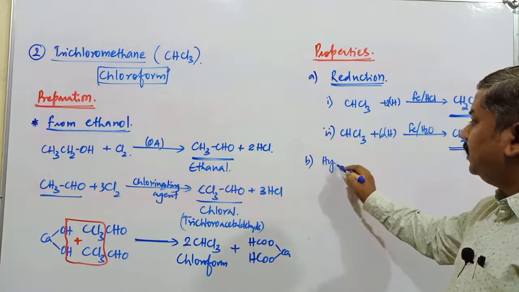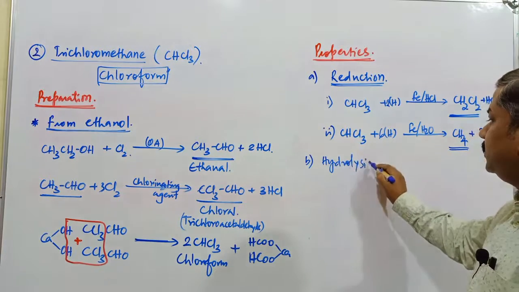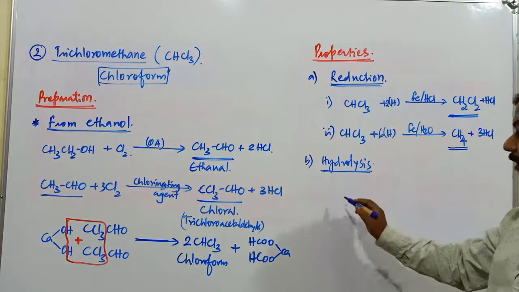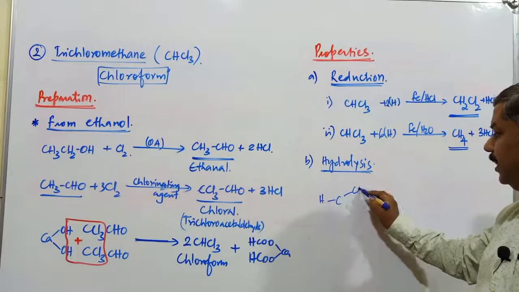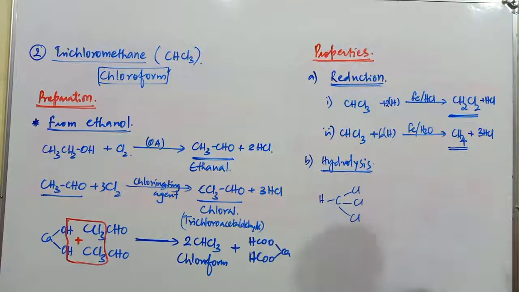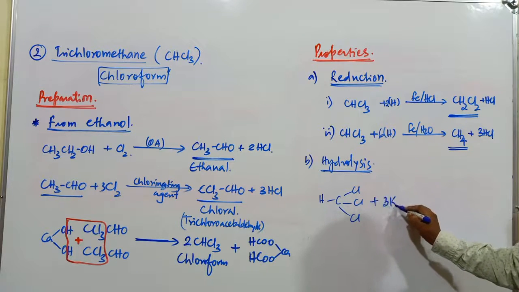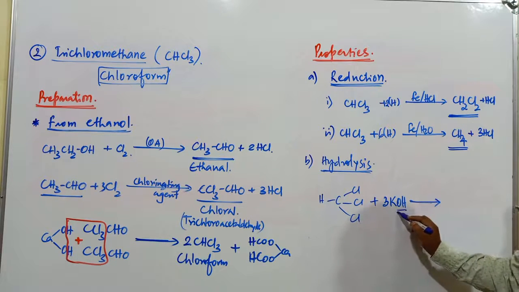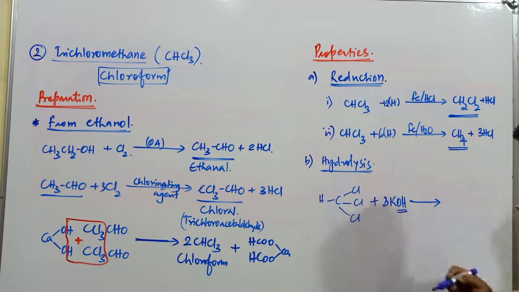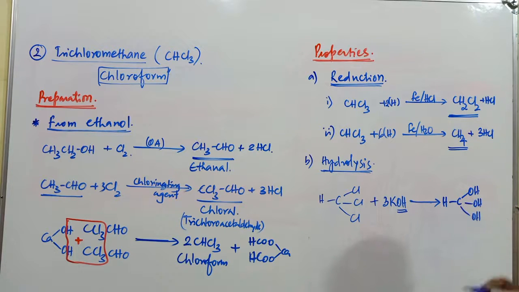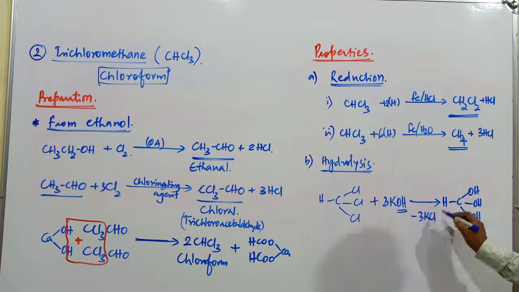Another important reaction is hydrolysis of chloroform. What is the hydrolysis of chloroform? This is hydrogen, carbon, Cl, Cl, Cl. Same chloroform I have taken. When this is treated with 3 moles of potassium hydroxide, these 3 OH groups replace the corresponding chlorine atoms. As a result, this is HC with OH, OH, OH, and 3 moles of KCl are produced.